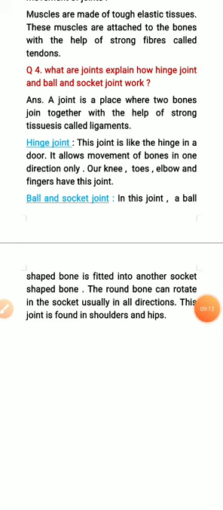Okay. Now we came to the fourth one. What are joints? Explain how hinge joint and ball and socket joint work. So here we have to explain the meaning of joint. A joint is a place where two bones join together with the help of strong tissue called ligament, as I told you. So here we have to write about the hinge joint and ball and socket joint. Children, what do we mean by hinge joint? This joint is like the hinge in a door.